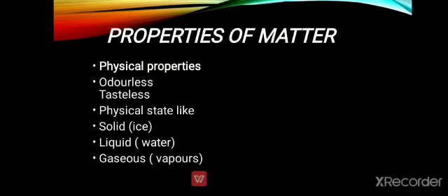Physical properties, we can simply say, are the properties that you can see and observe. But when we talk about chemical properties, they are related to the chemical reactivity of substances. Clear? So first we will discuss the physical properties of water.